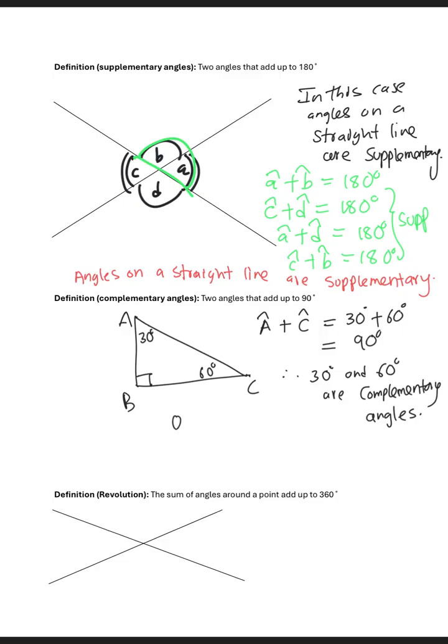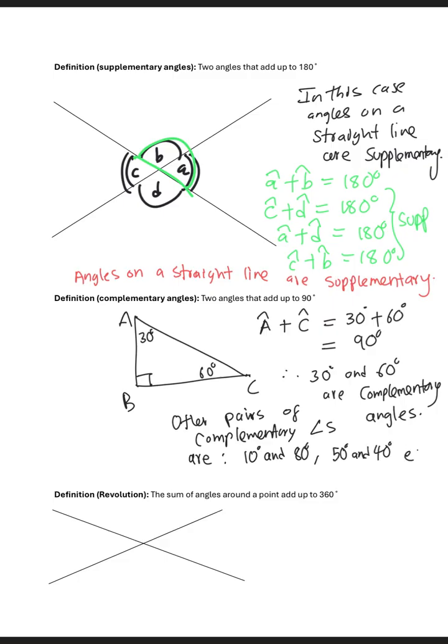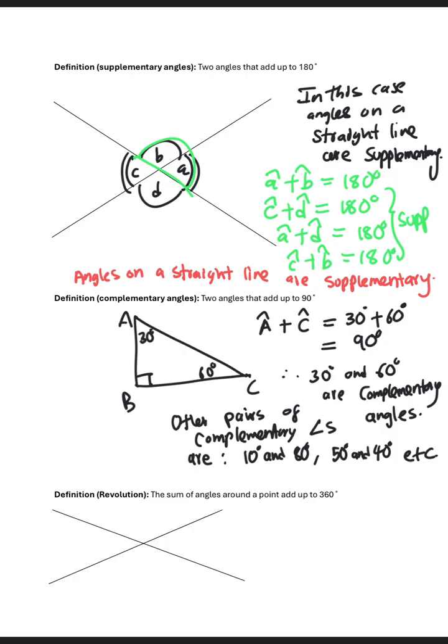So other pairs of complementary angles can be what? 10 and 80 degrees. We can have what? 50 degrees and 40 degrees, etc. So 10 plus 80 is 90, 50 plus 40 is 90. So they are complementary angles.